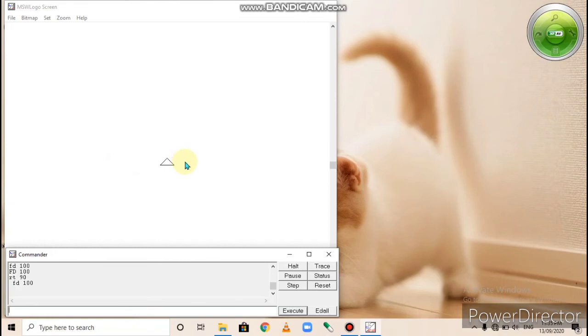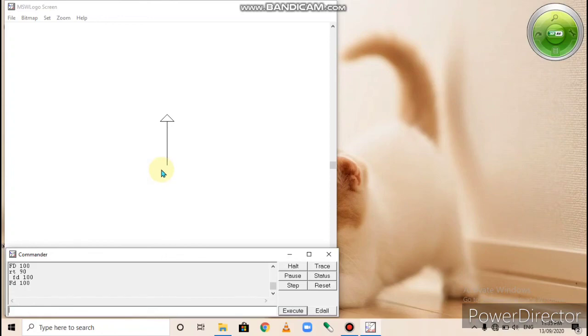I have already explained. The turtle will move from here to here and it draws a line. This line is known as the trail. Understood?